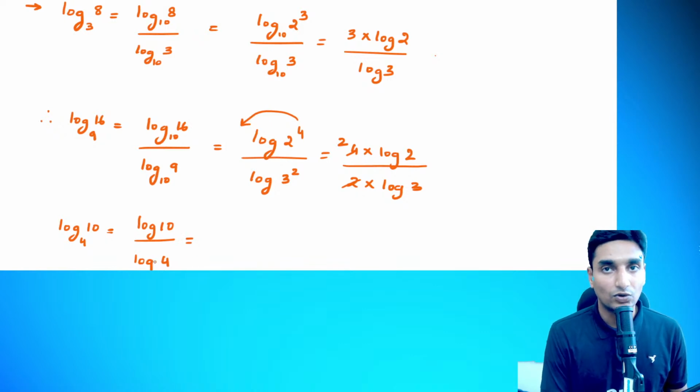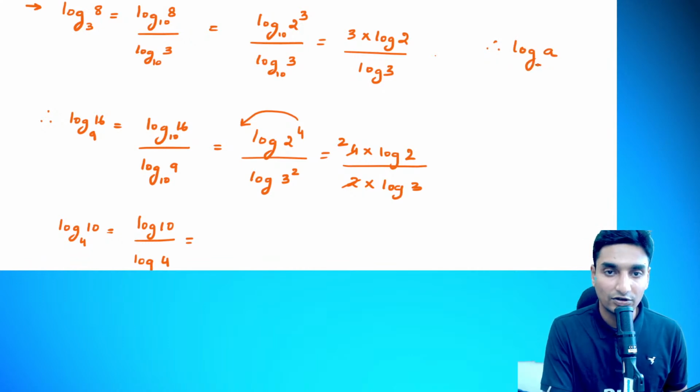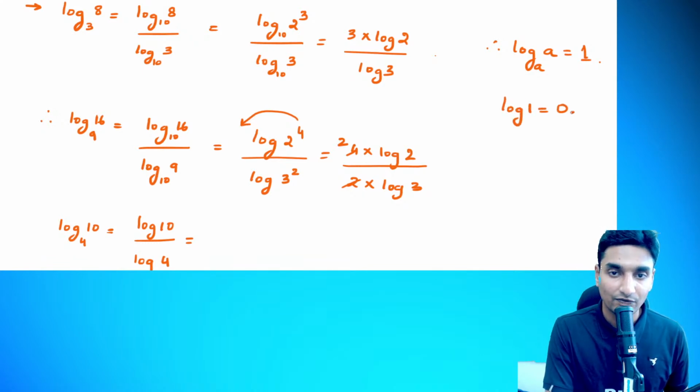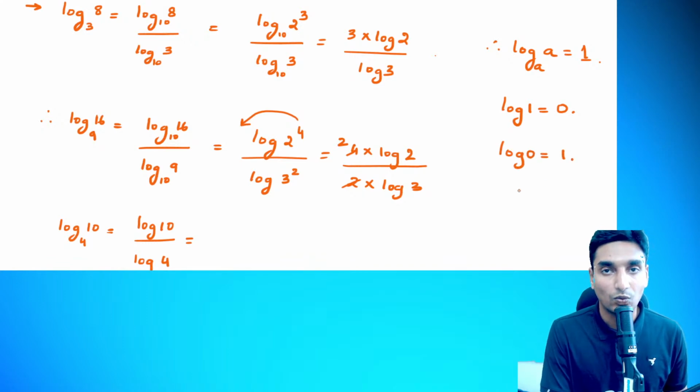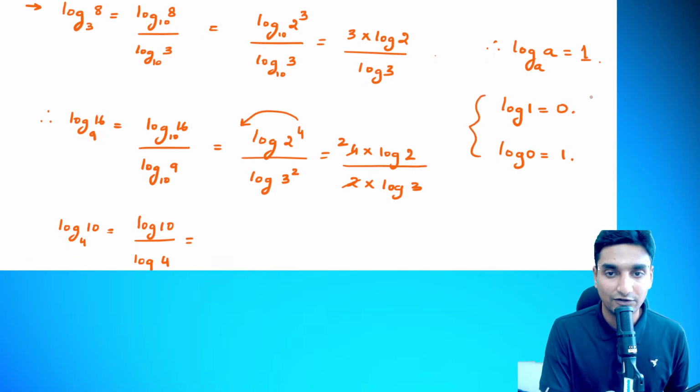In the case of a logarithmic function, guys, the logarithmic value of any number with respect to the same base will be equal to 1. In a logarithmic function, if the number and the base are the same, our value comes as 1. In a similar fashion, the logarithmic value of 1, guys, is 0. Okay, logarithmic value of 1 is 0, and the logarithmic value of 0 is equal to 1. So these are the standard values.